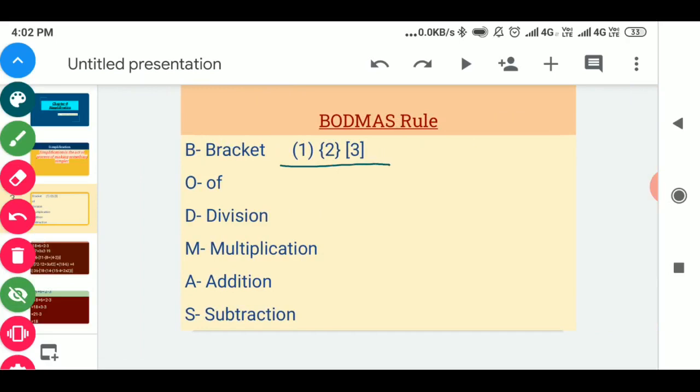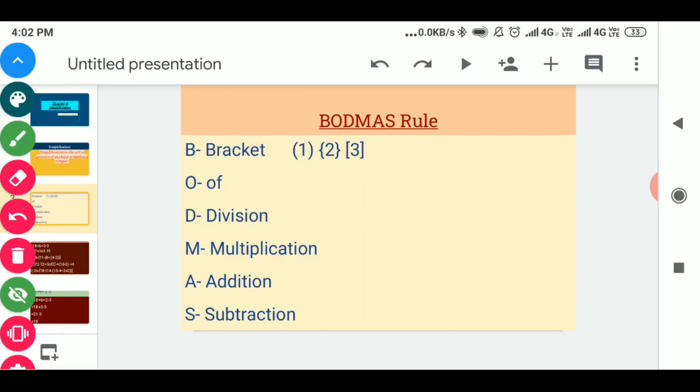If in any question these three brackets come, first of all you will solve the small bracket. After that you will solve the curly bracket, and then you will solve the big bracket, or we can say the bar bracket. Whatever numbering is given here, according to this numbering we will solve the brackets. The order of brackets will be the same as the numbering given here.